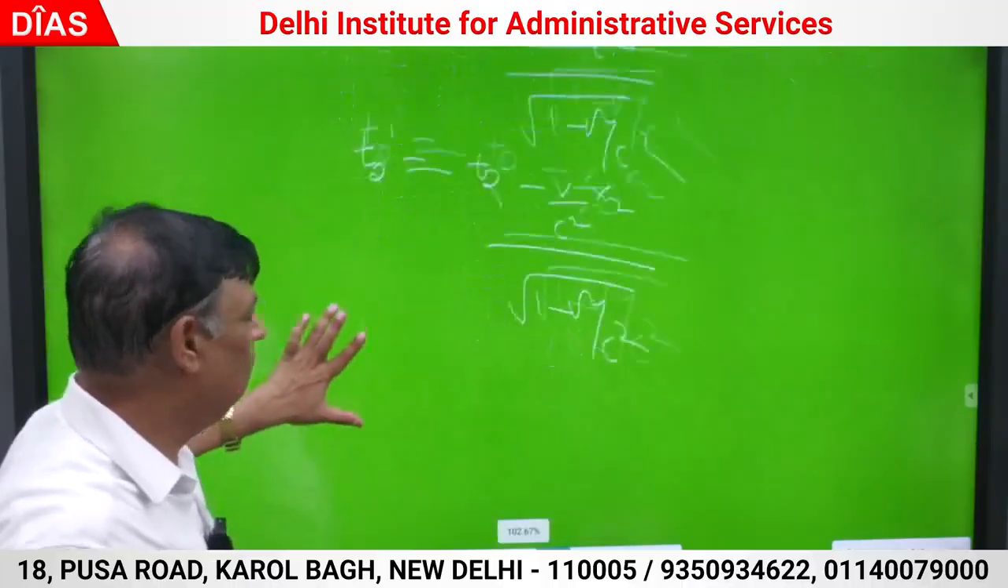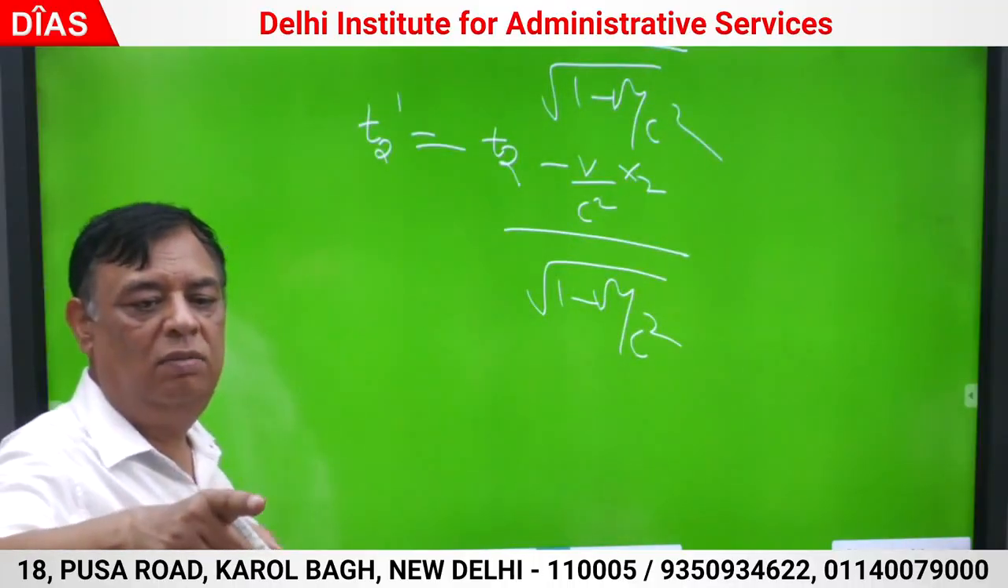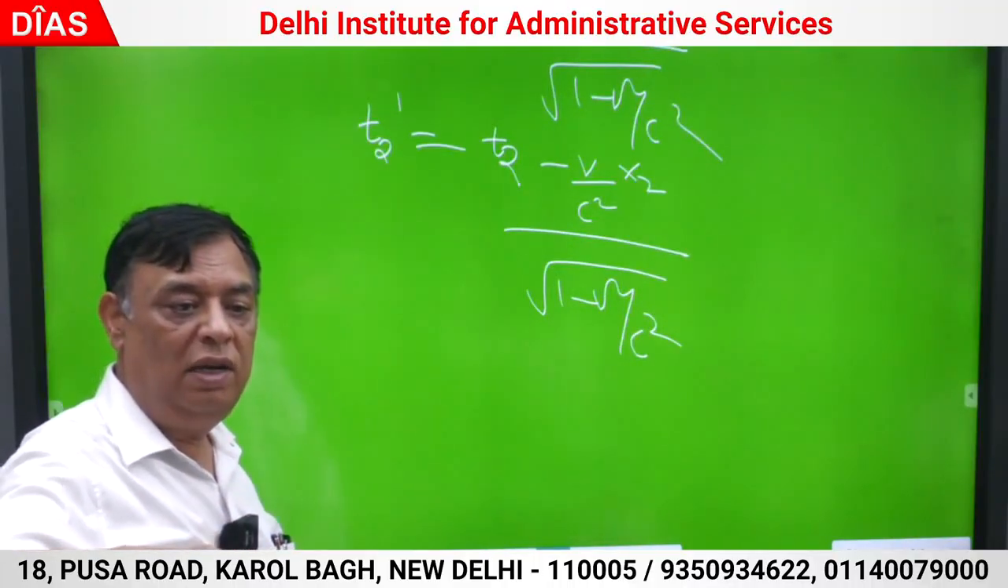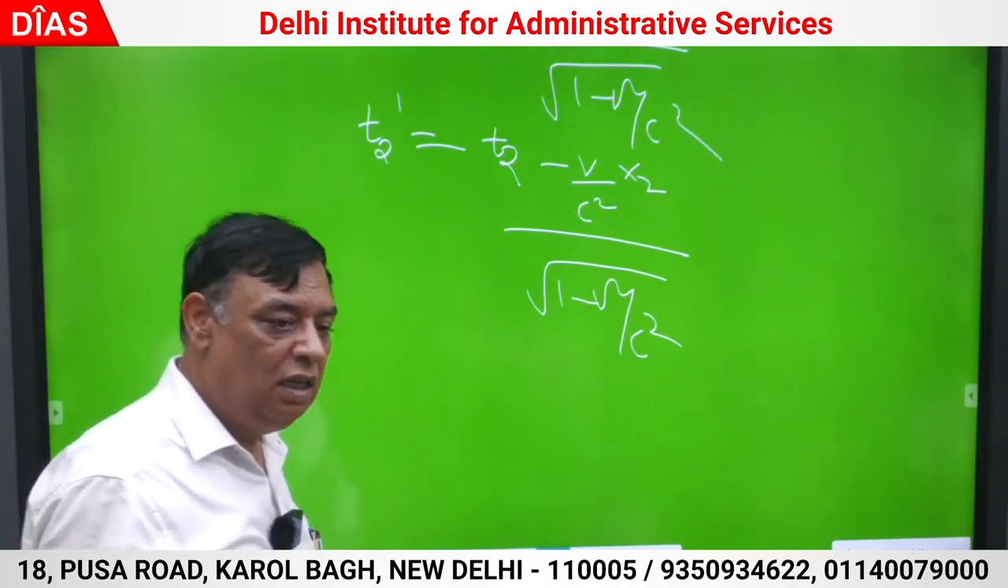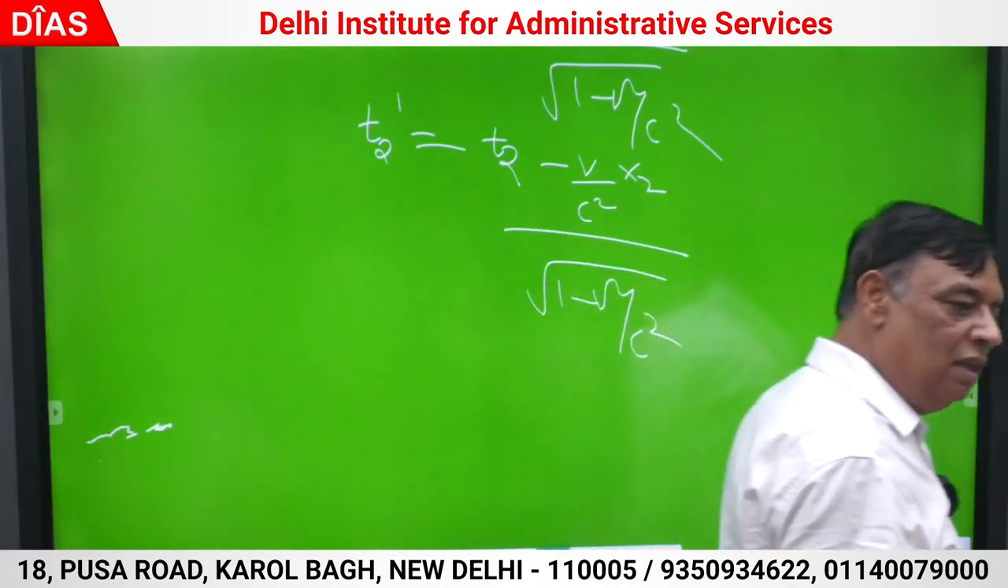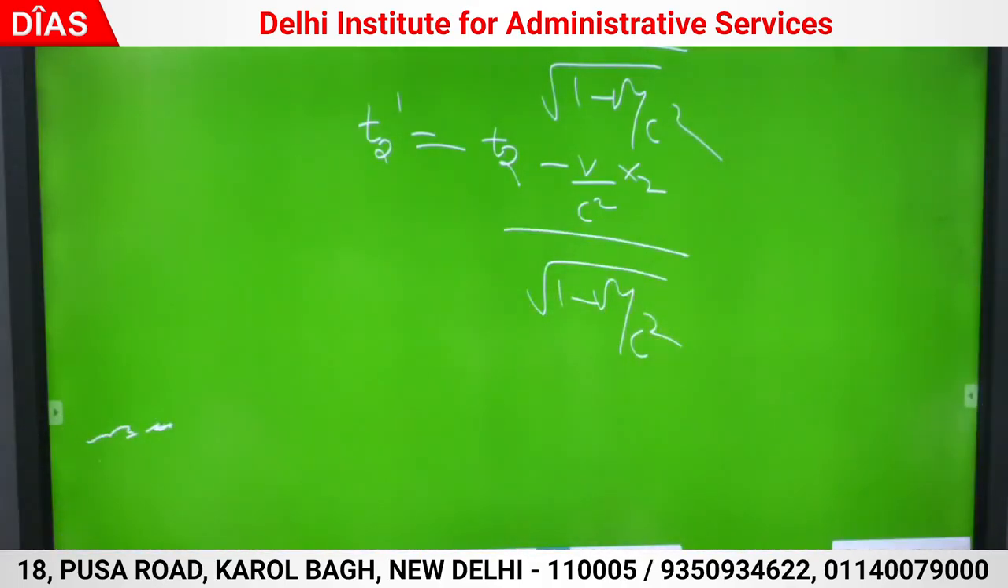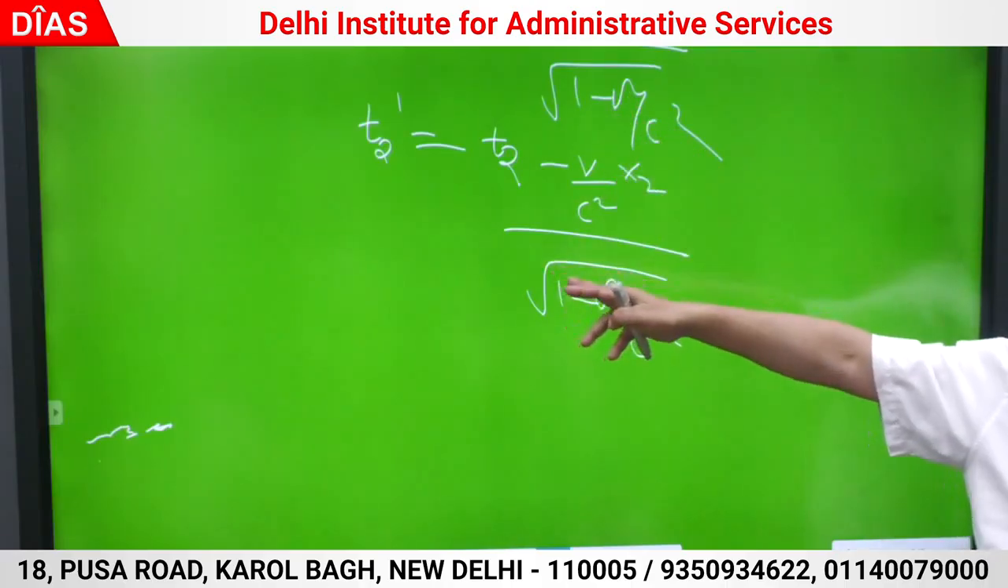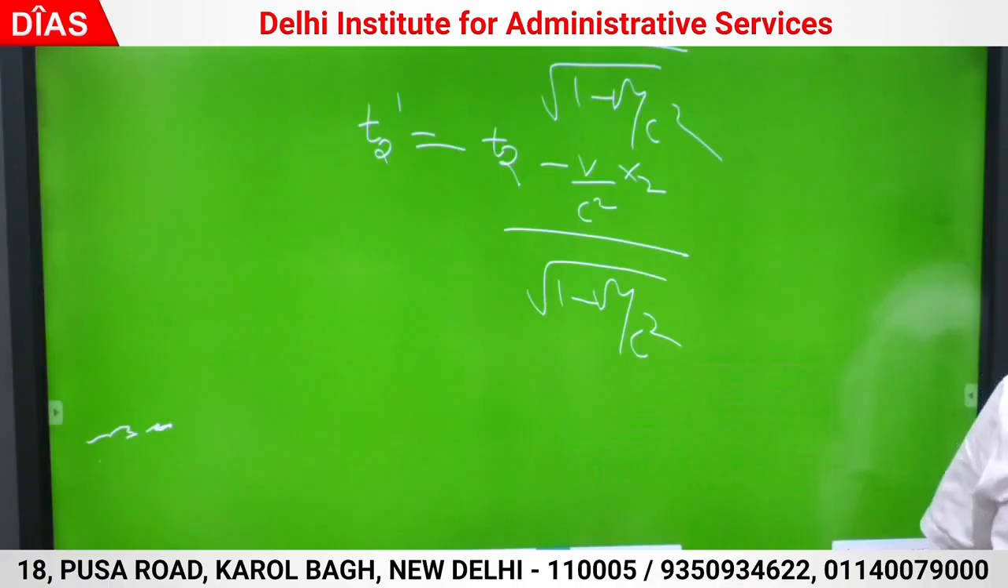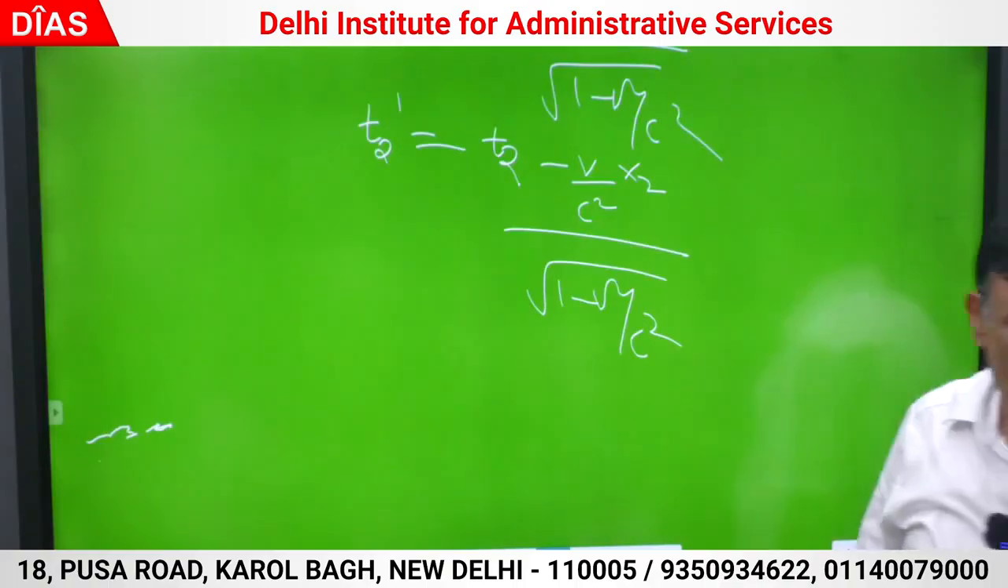Subtracting, you have to demonstrate T2 dash is not same as T1 dash. They are not simultaneous in frame S dash. Events were simultaneous in frame S, that is T1 is equal to T2, but x1 is not equal to x2.